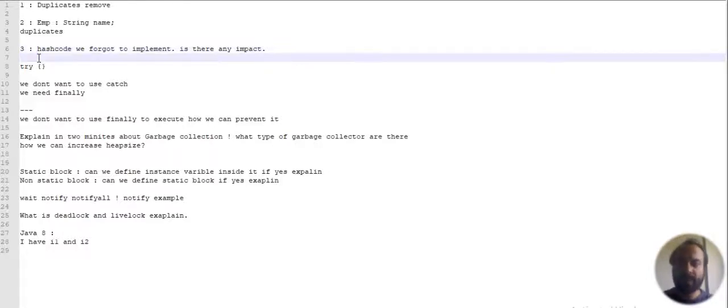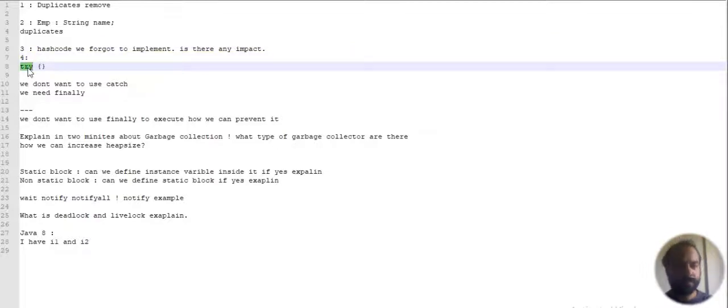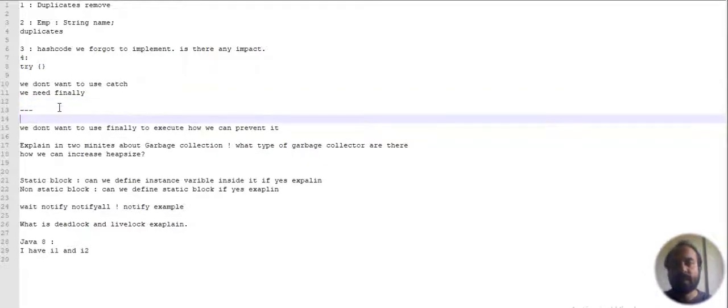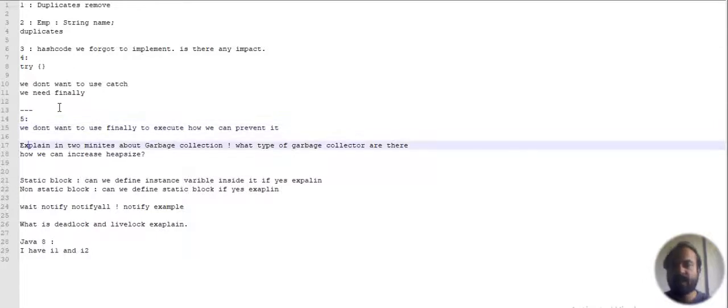Now the next question is related to exception handling. Let's suppose we have a try block, and we don't want to use a catch block. Does it work? The answer would be that we need at least a finally block. Question number 5: we don't want the finally block to be executed, so how can we prevent it? We can call System.exit for that.